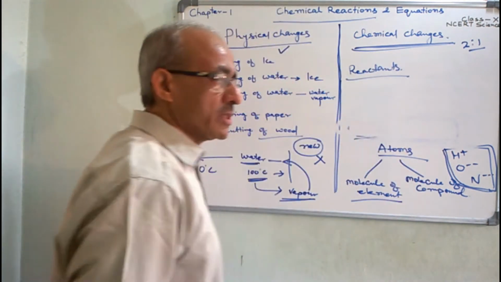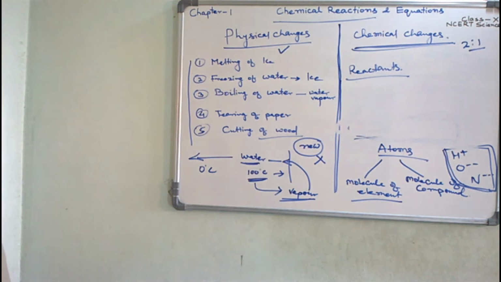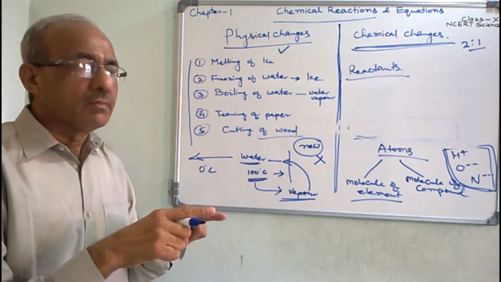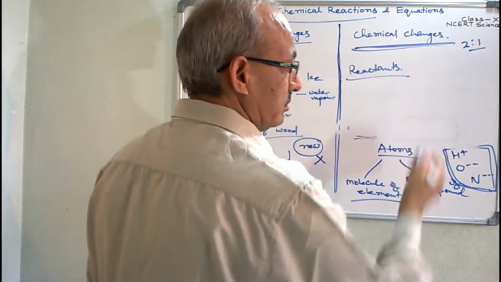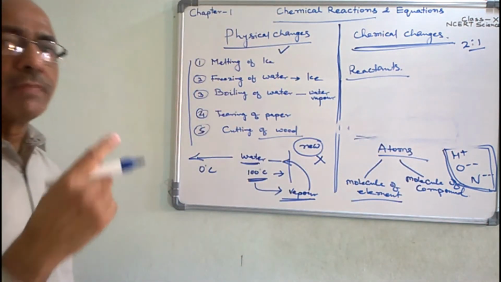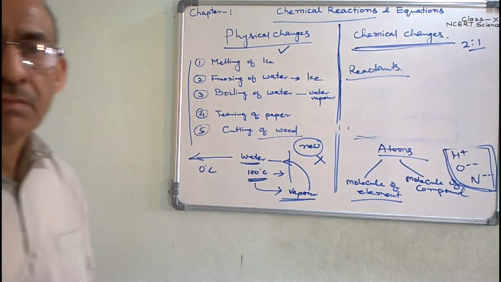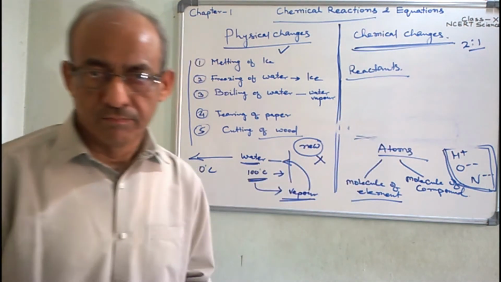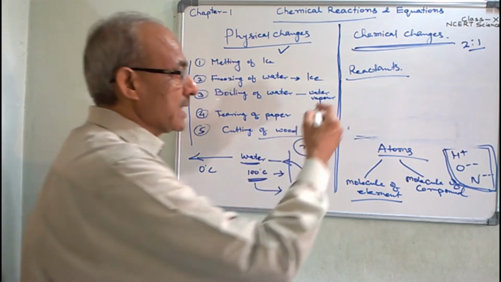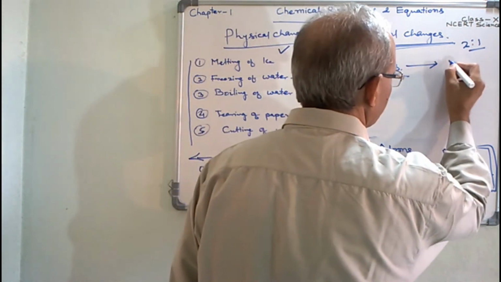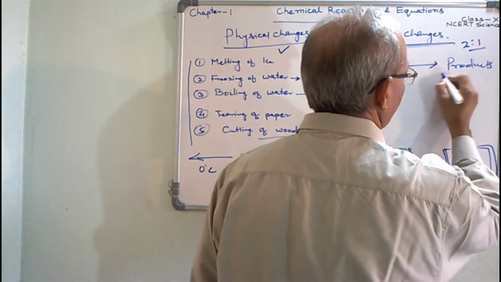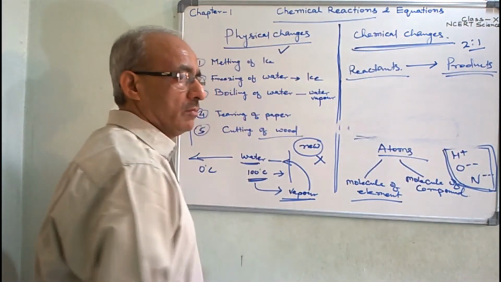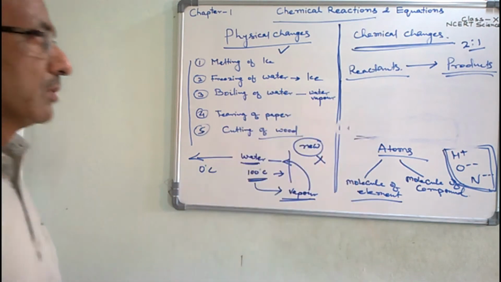The substances which take part in a chemical reaction are called reactants. The number of reactants may vary, starting from 1 to more than 1. And the new substances which are produced are called products. The number of products may also vary from 1 to more than 1.